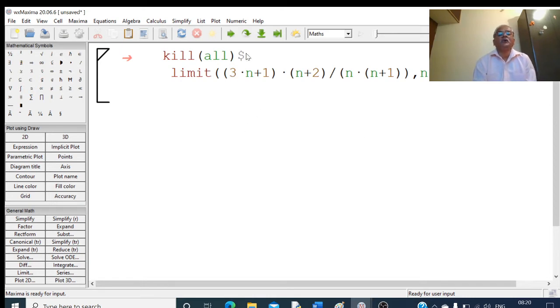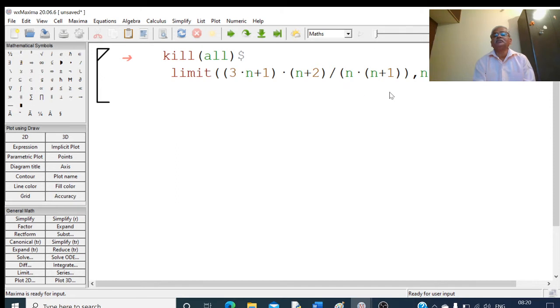So kill(all); limit((3n plus 1) into (n plus 2) divided by (n into (n plus 1)), comma n comma infinity. So here this bracket is necessary.